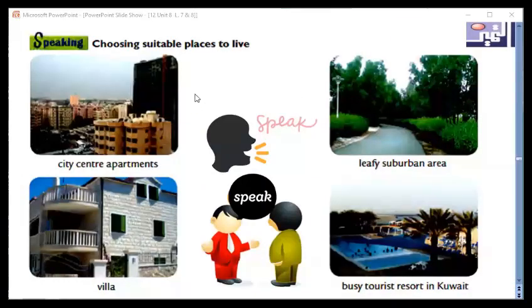If you look at these pictures, dear students, what can you see? Have a look at these pictures in front of you. City center, villa. Busy tourist resort in Kuwait, leafy area. Have a look at these words, all of them. Choosing suitable places to live. Would you like to live in a city center, in a villa, in a resort, in a leafy area like this? Have a look at it, dear students.